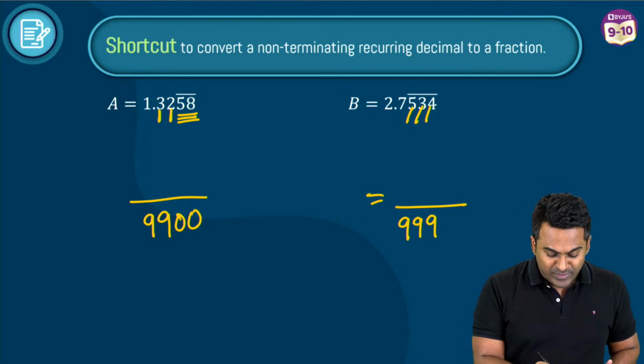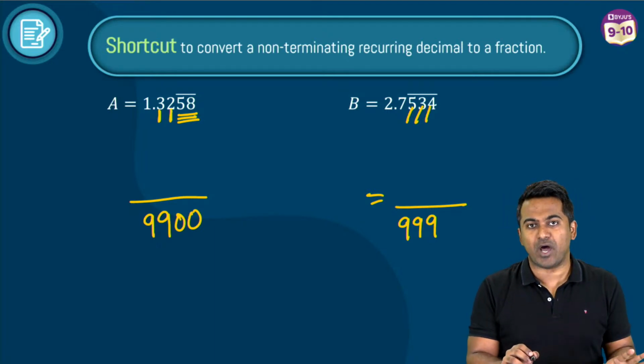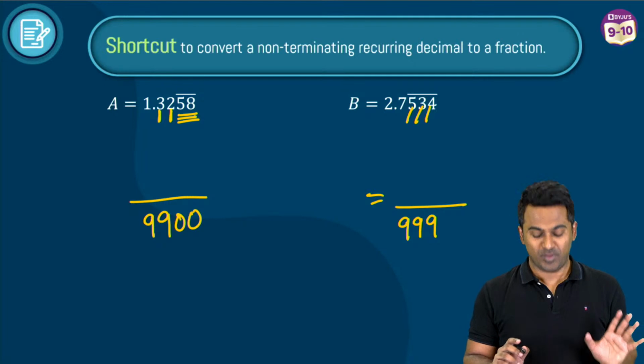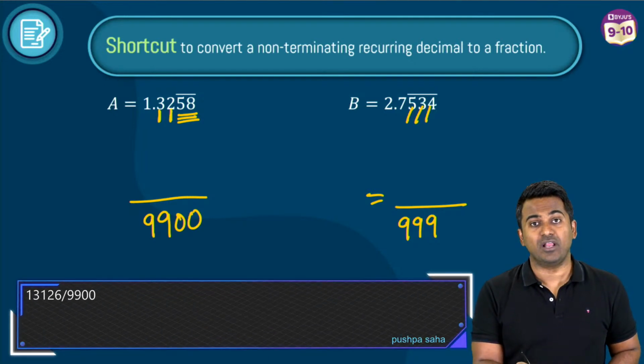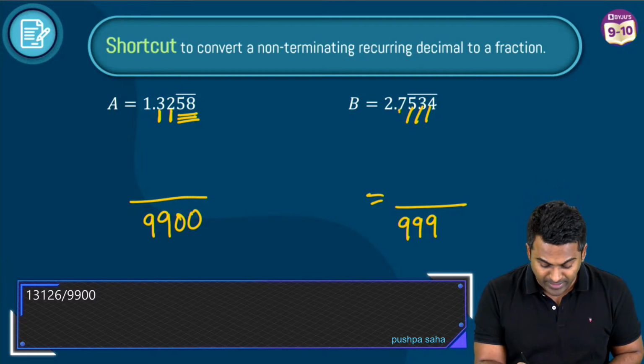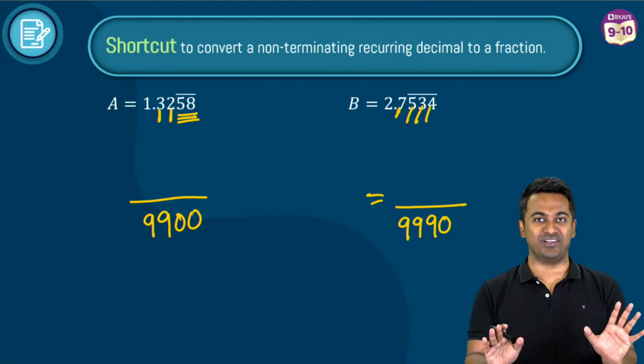So the number of digits that have a bar on top of them, you write that many number of 9s. And the number of digits that do not have a bar on top of them, you write those many zeros. Okay, so look at this number now. How many digits after the decimal do not have a bar? There is just one, right? What is that? 7. So that's the reason why I write 1 0. So you've cracked the denominator.